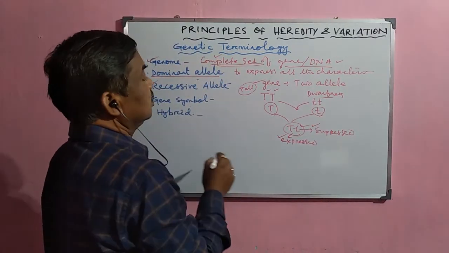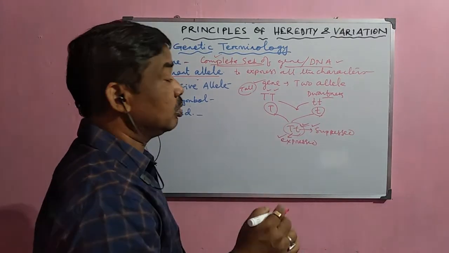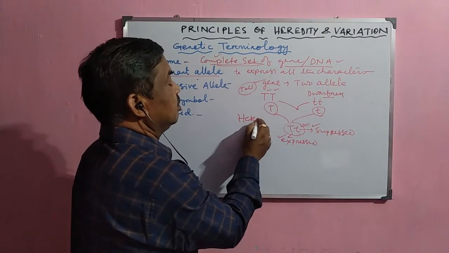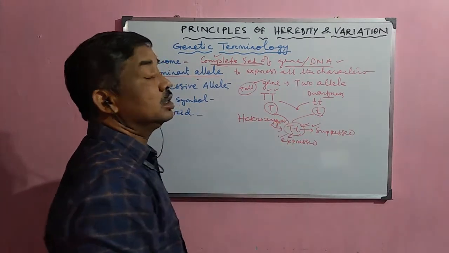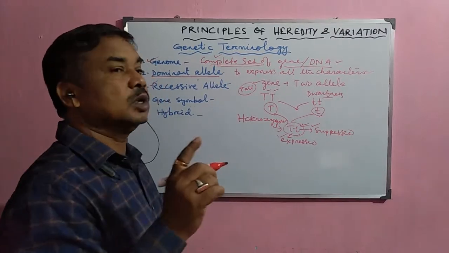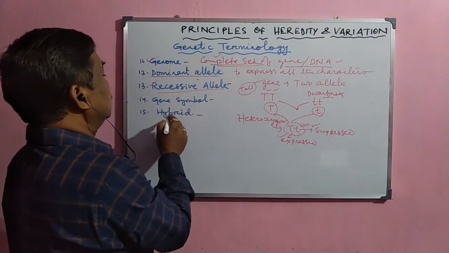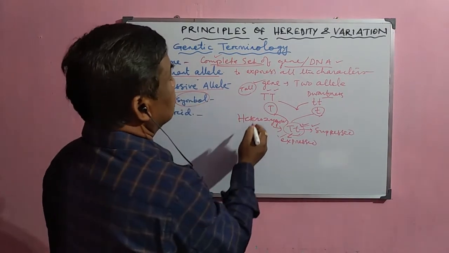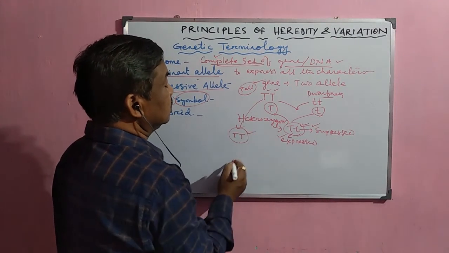Whenever there is a hybrid form, or both alleles are in the heterozygous condition, the dominant and recessive alleles are both present, but the dominant is expressed and the recessive is suppressed. Now, what is a gene symbol? Capital T is taken as the gene symbol.